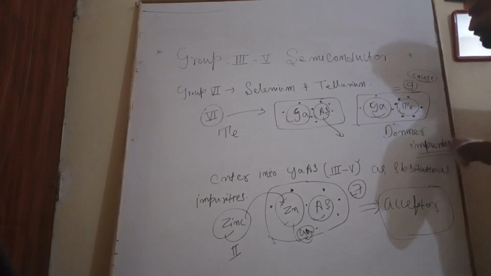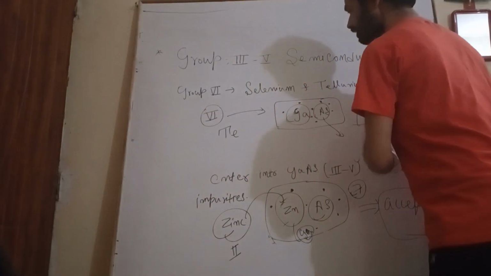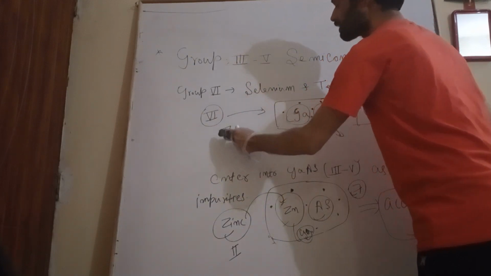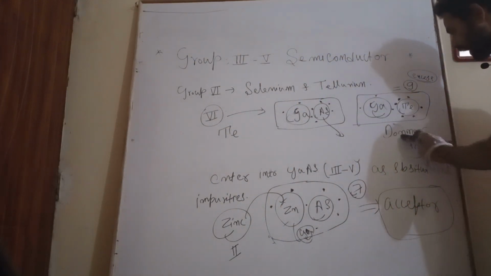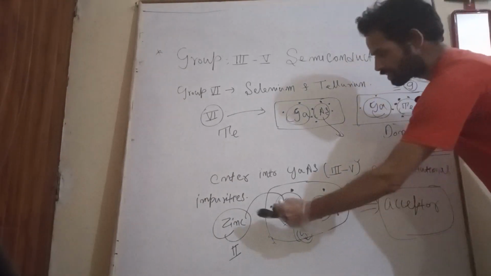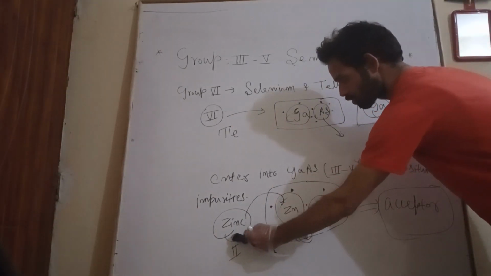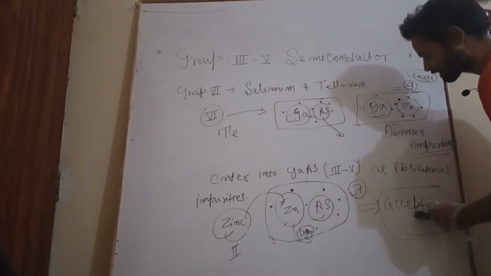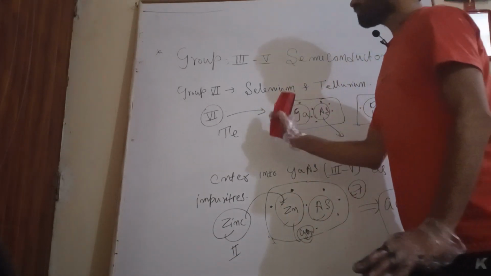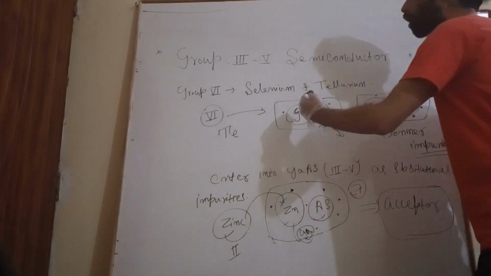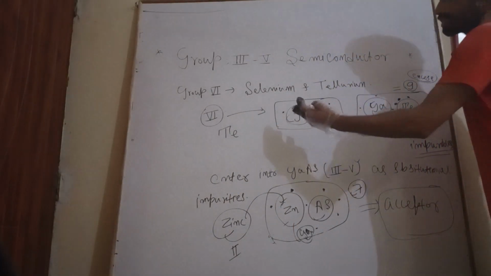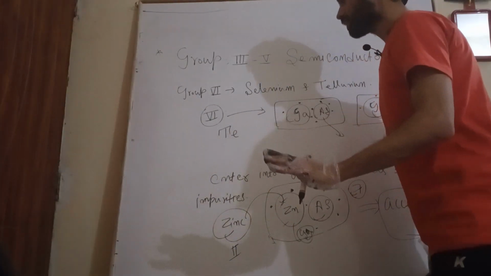This indicates that the group sixth element tellurium is acting as a donor impurity, whereas zinc, which belongs to group second, will act as an acceptor. So that is why it's a somewhat complicated situation that we get in the case of a compound semiconductor.